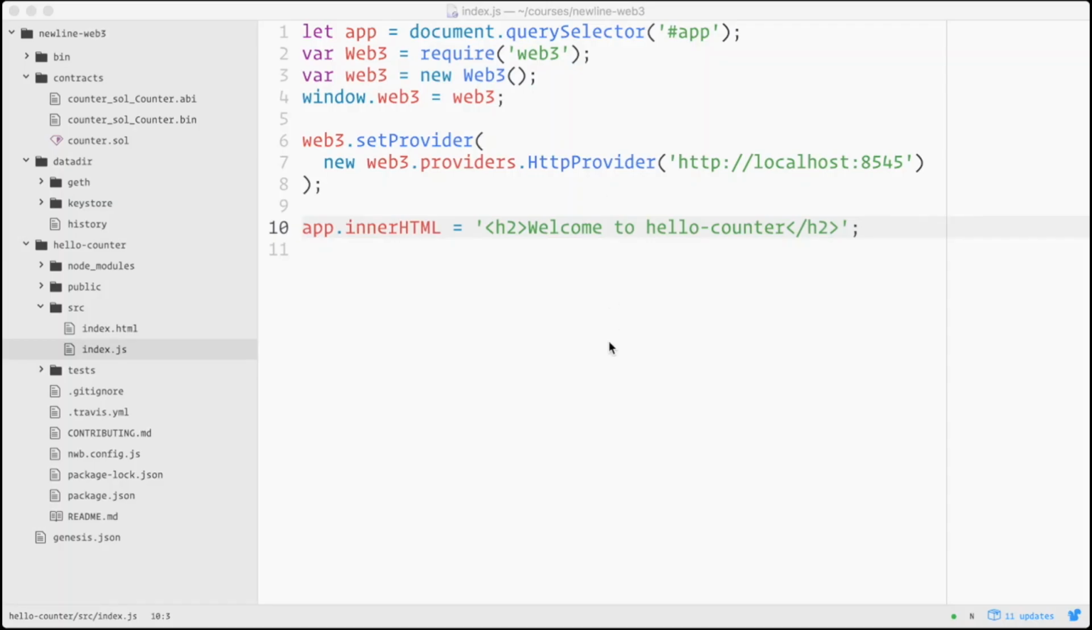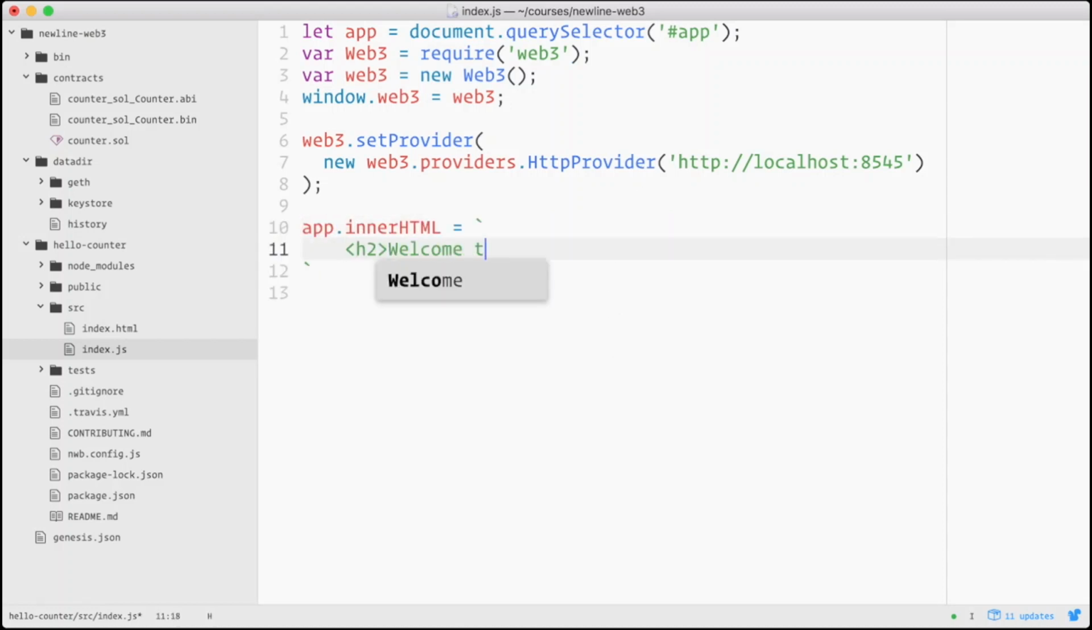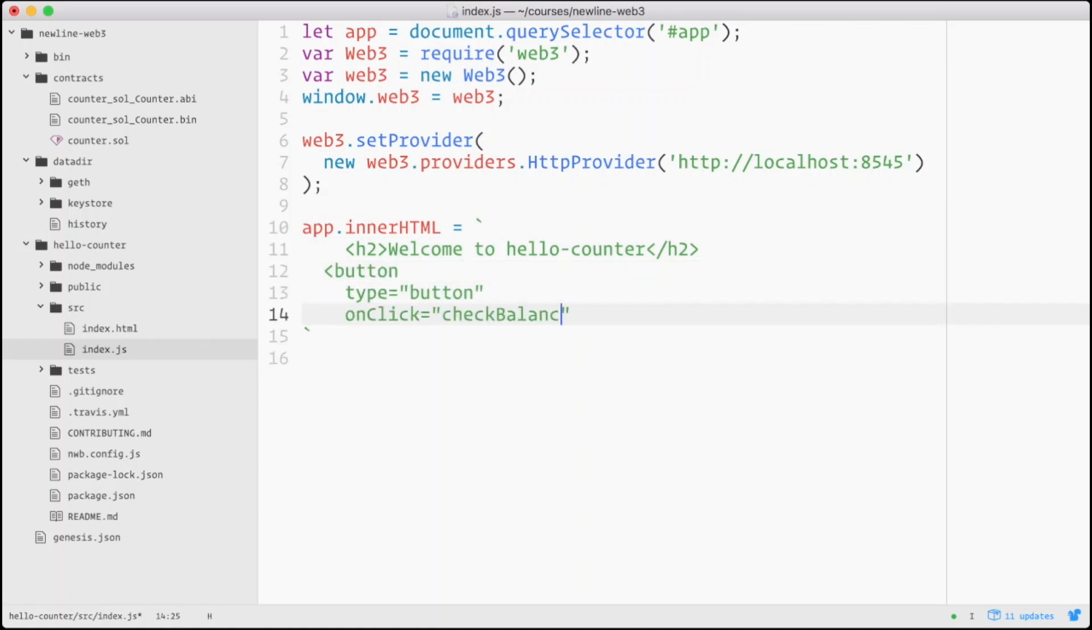Now what we want to do is write a button on our page that will allow us to check the balances of our accounts. We'll do that by writing app.innerHTML equals, and then we'll put an h2 tag to show some text, and then a button where on click we're going to call the checkBalance function.